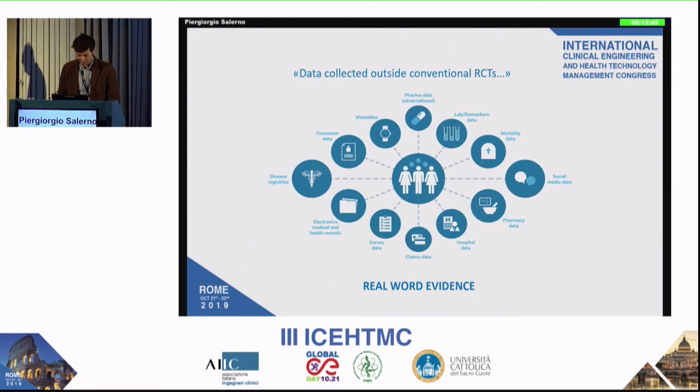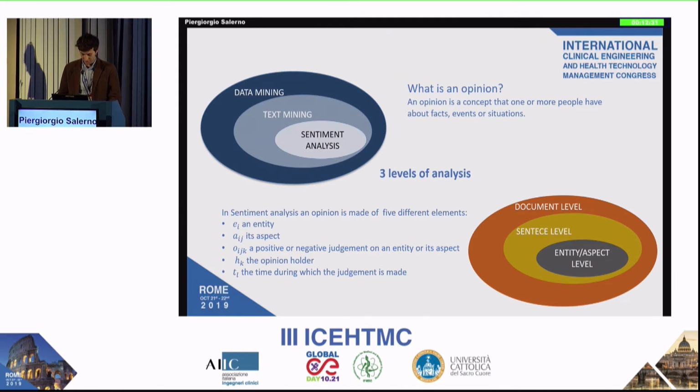Real-world data means data collected outside the RCTs, obtained from registered complaints, electronic health record services, or non-institutional sources, such as social media. From this, we can extract real-world evidence. Thanks to data mining, and especially text mining, it's possible to extract useful information from real-world data, and in particular, thanks to a subset of text mining, sentiment analysis, we can extract the opinions that are expressed in this data.